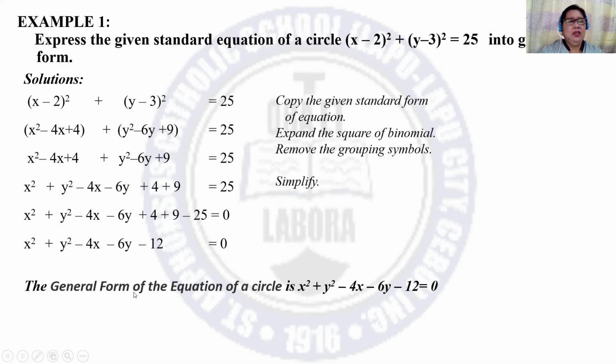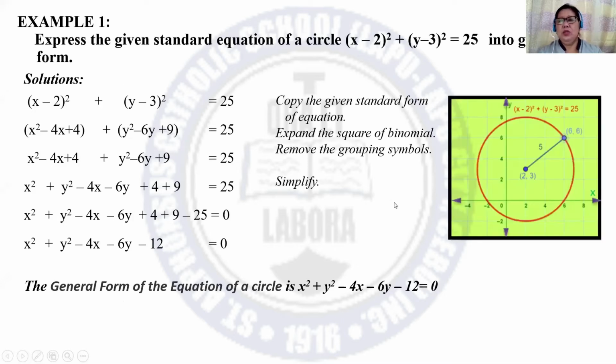And the general form of the equation of the circle is x squared plus y squared minus 4x minus 6y minus 12 is equal to 0. So this is now the equivalent general form of the given standard form.